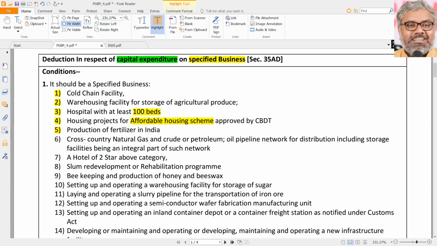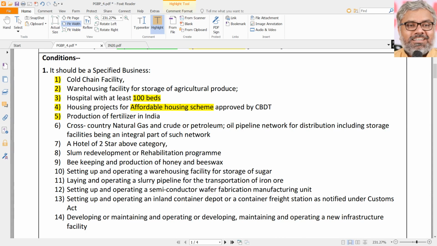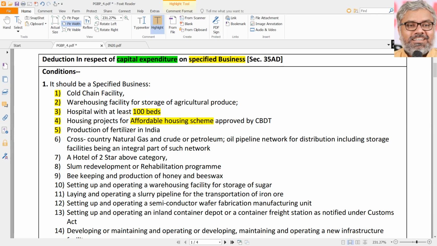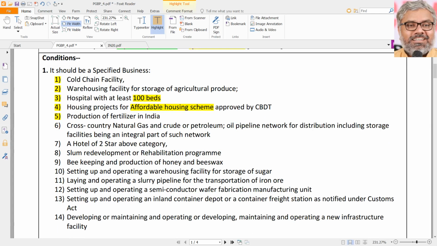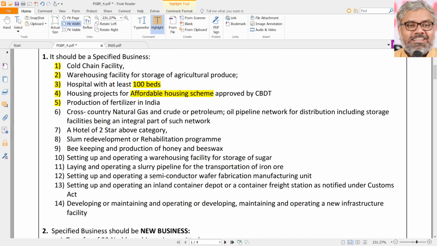There is nothing to understand or explain here. The main point is you need to remember this list of specified businesses. That's all. Cold storage, warehousing facility for agricultural produce storage, and hospitals with at least 100 beds. That itself means small clinics, nursing homes and all will not get this benefit. Only big hospitals with at least 100 beds will get the benefit of full deduction of capital expenditure under section 35AD. Affordable housing projects as approved by CBDT and fertilizer manufacturing companies will get this benefit also, and so many other big James Bond level things are there, but we don't need to really worry about them, just remember them enough.